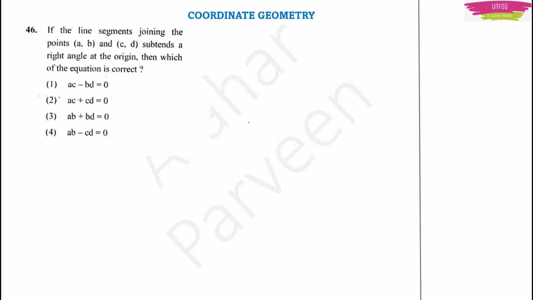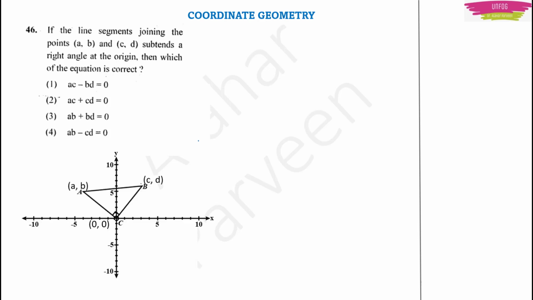Next question is also from coordinate geometry. If the line segments joining the points (A, B) and (C, D) subtend a right angle at the origin, then which equation is correct? For this type of question you have to imagine a diagram. They are telling that the line segments joining these two points subtend a right angle at the origin. Then you have to find the correct equation for this line.